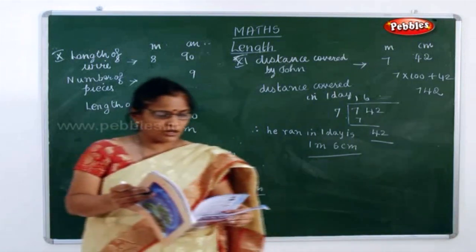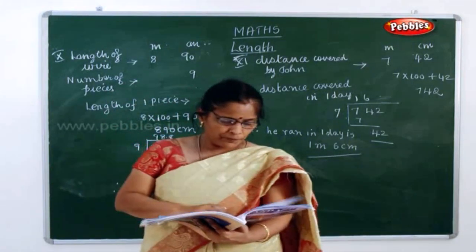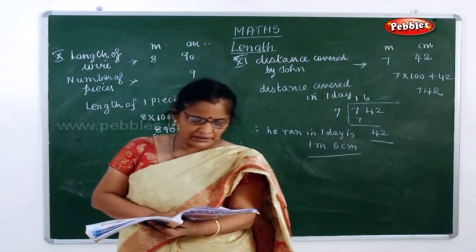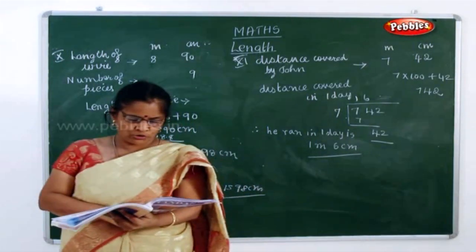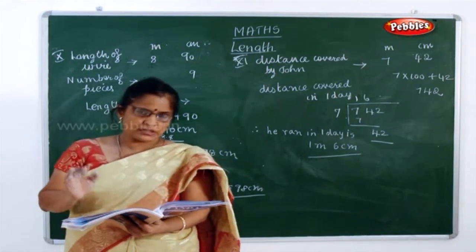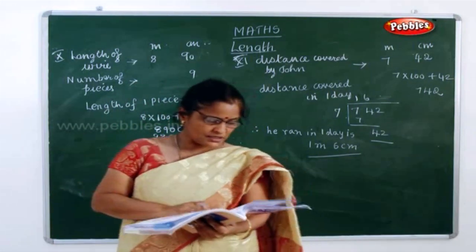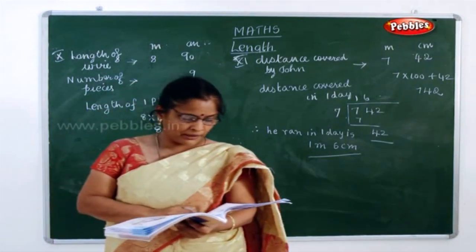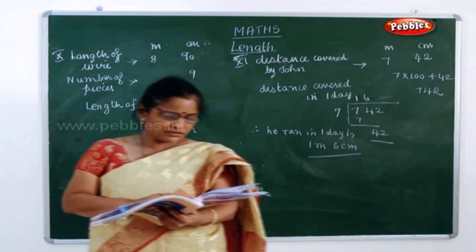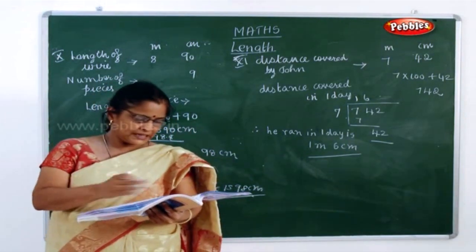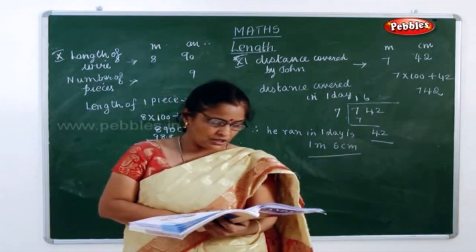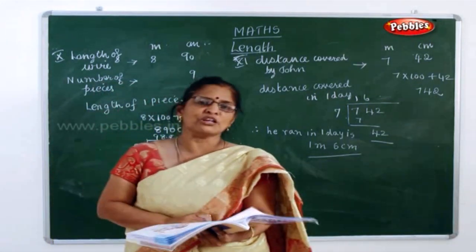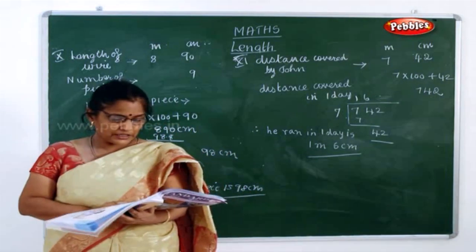Now next one is your activity given in your book. See, take a Tamil Nadu map which contains all details related to distance. Now what you have to do? You take one Tamil Nadu map, you just write all the details and you write the distance. You mark the names of 2 cities. Using the map, write the distance between the cities. Now suppose you take Madras and Delhi. You write the distance between the 2 cities. So like this you start writing the distance between the 5 important cities in your notebook. So that's your first activity given.